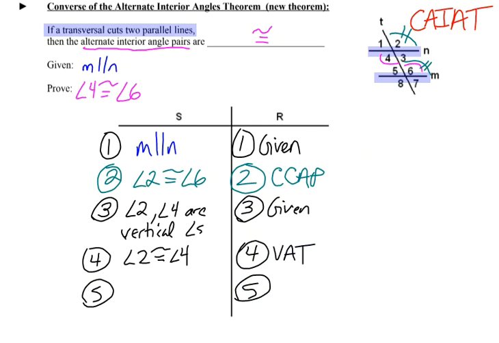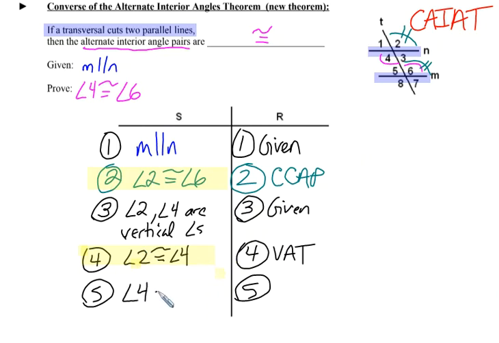And now there's just one more thing that we have to connect together. Notice that since angle 2 is congruent to angle 6 and angle 2 is congruent to angle 4, left-hand sides are the same, so the two right-hand sides would be the same.